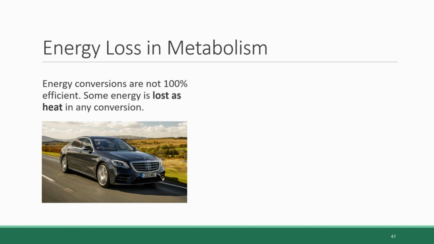The engine combusts gasoline and converts that fuel into the kinetic energy needed to rotate the wheels and move the car. But when the car is running, the engine gets hot. Why does that happen? Because those energy conversions that are happening as the gasoline is being combusted, those energy conversions are leaky. Not 100% of the chemical energy in the gasoline is making it to the desired purpose of propelling the vehicle. Some of it is getting lost in the form of heat.